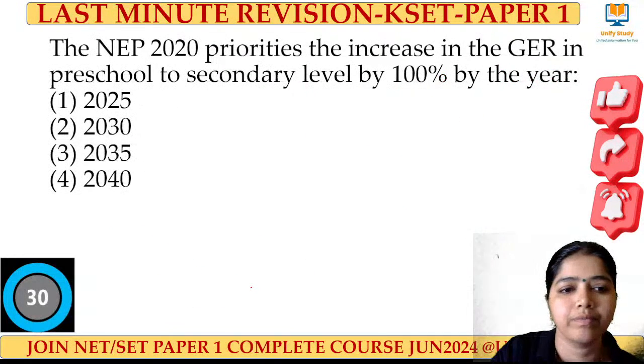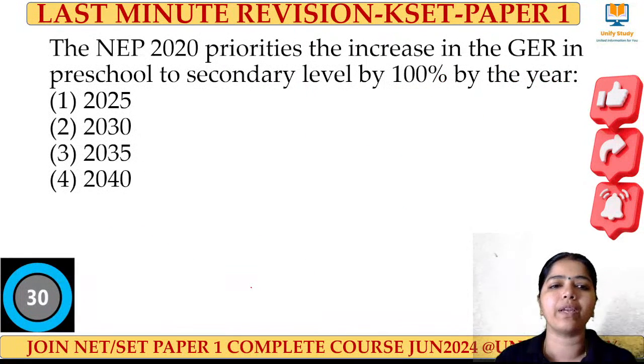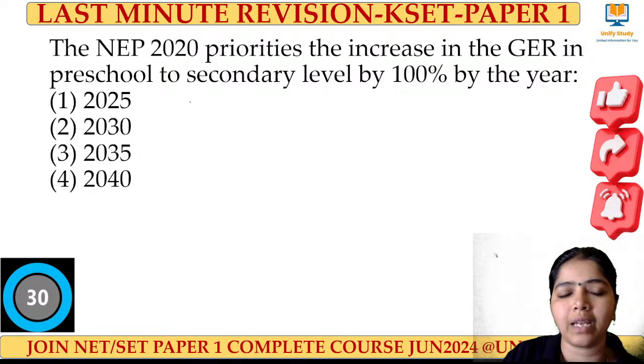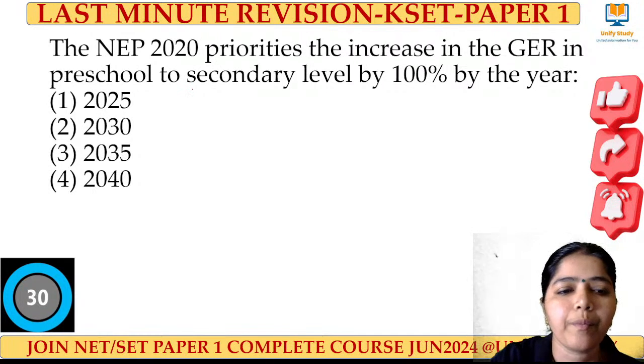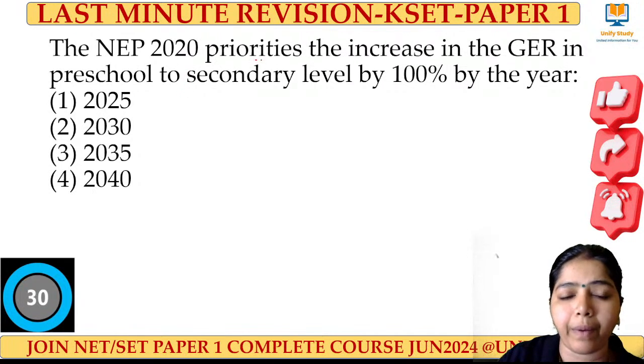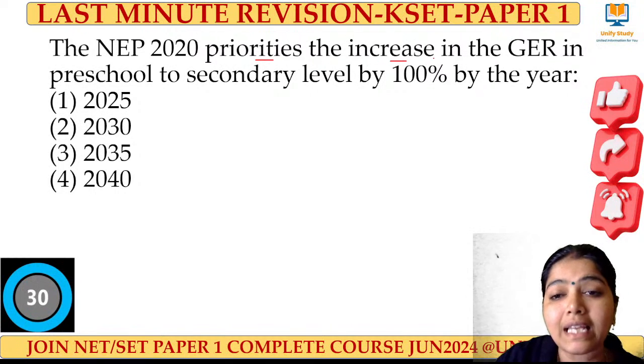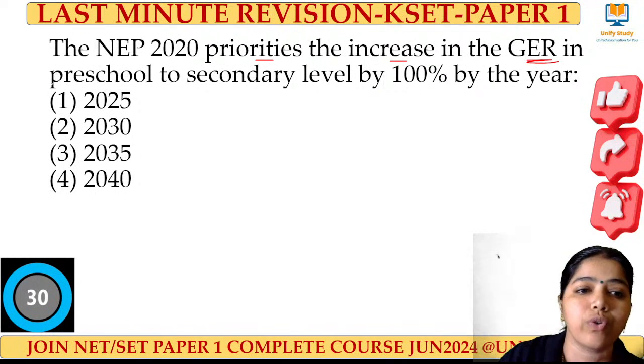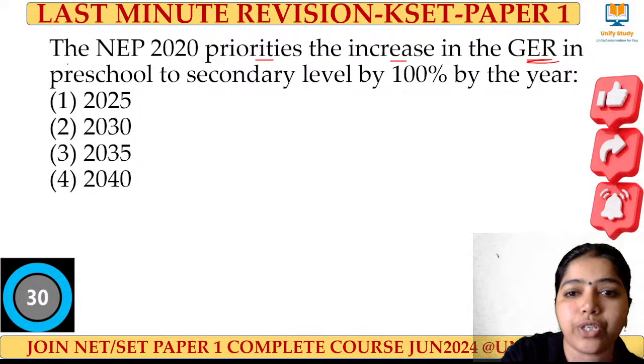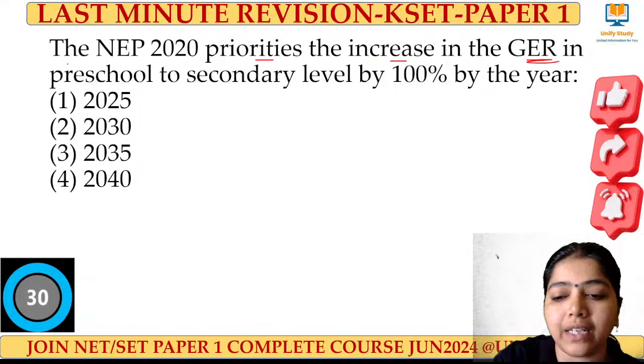Next question from NEP 2020. NEP 2020 prioritizes the increase in the gross enrollment ratio in preschool to secondary education to 100% in which year?